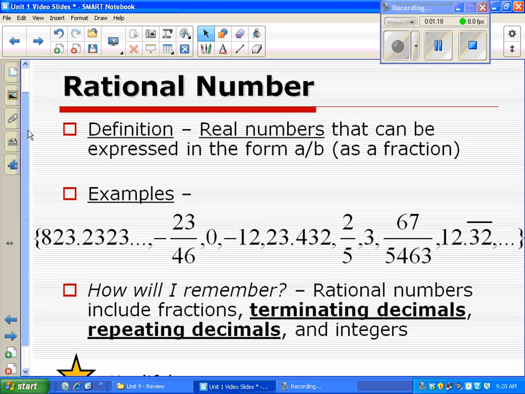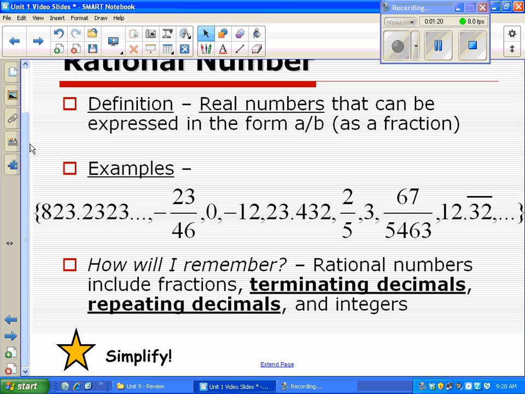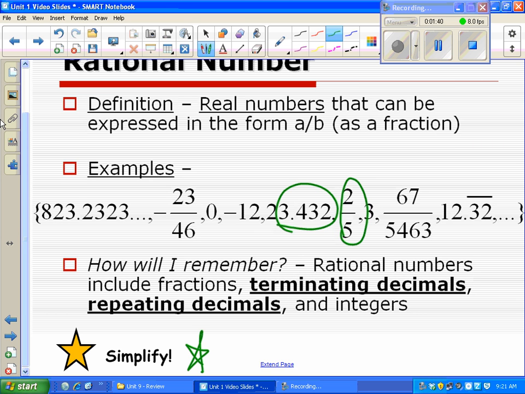Rational numbers then, it's kind of like the opposite. Rational numbers are lots of numbers, and they're basically everything besides the irrational numbers. So you can have decimals, you can have fractions, that's totally fine, but they just can't be the crazy non-ending, non-repeating, all of that stuff. So it's basically everything else. A hint here is also simplify. Sometimes you'll get a fraction, you're not sure about it. If you put it in your calculator and it simplifies to something that's ending or it has a nice pattern, then you can say it's rational.